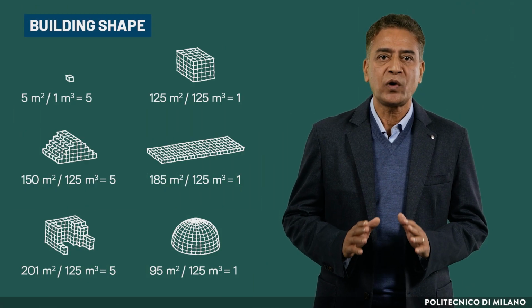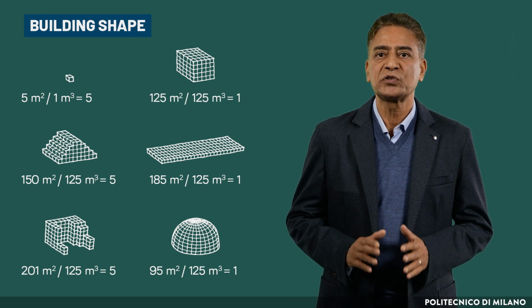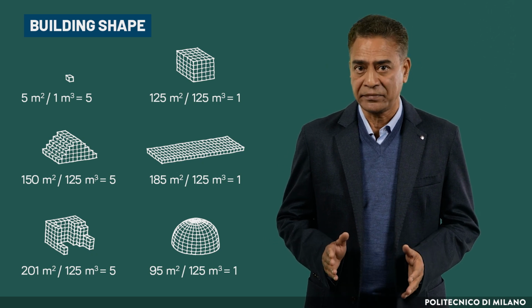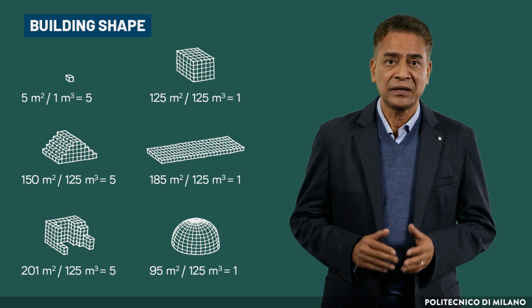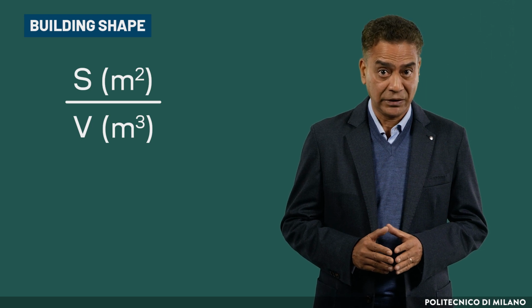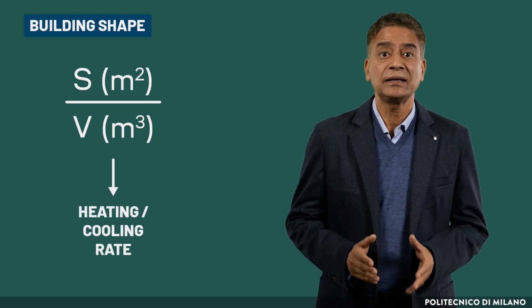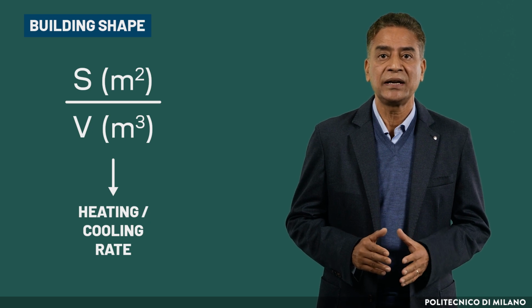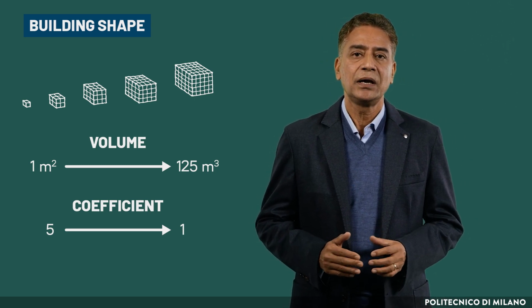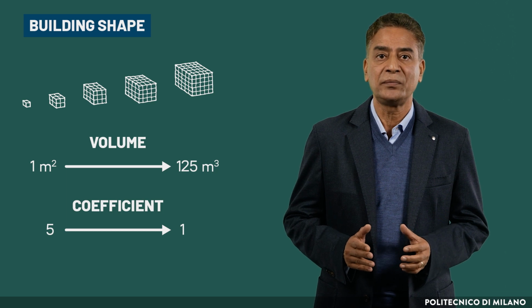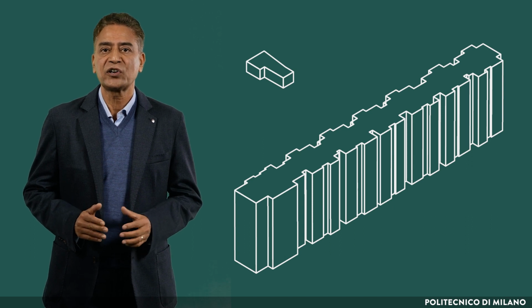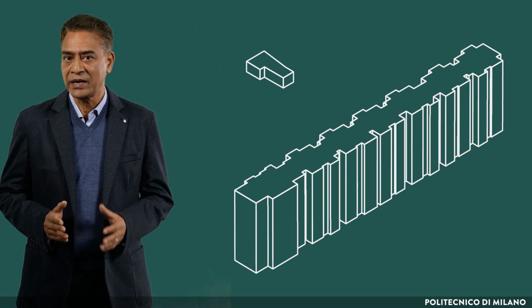The shape factor is quite critical since the capability of a building to store or release heat is related to its volume and to its mass and shape. Losses and gains take place through envelope surfaces. Thus, the ratio of surface to volume, S divided by V, determines the heating rate during the day and the cooling rate during the night. At a constant volume, heat losses and gains increase, moving away from the more compact form, the cube. The general rule is minimize the S/V ratio and avoid complex shapes, as evident from this example.